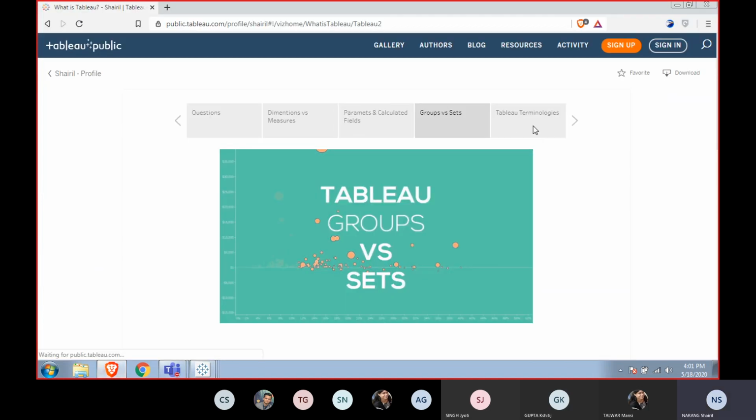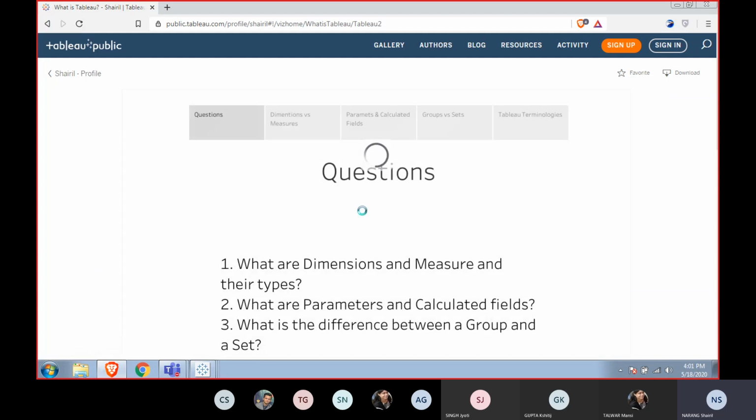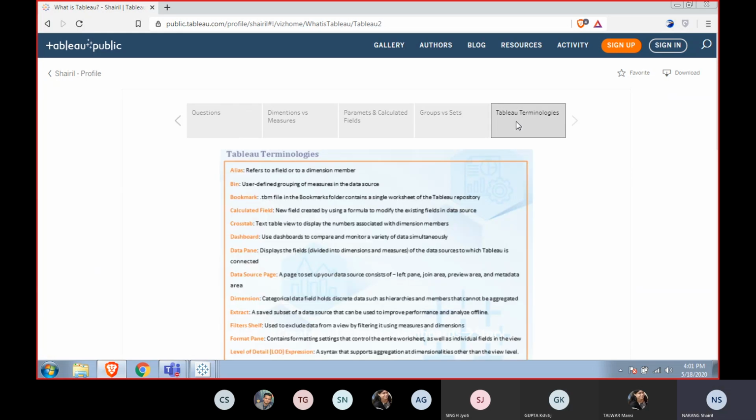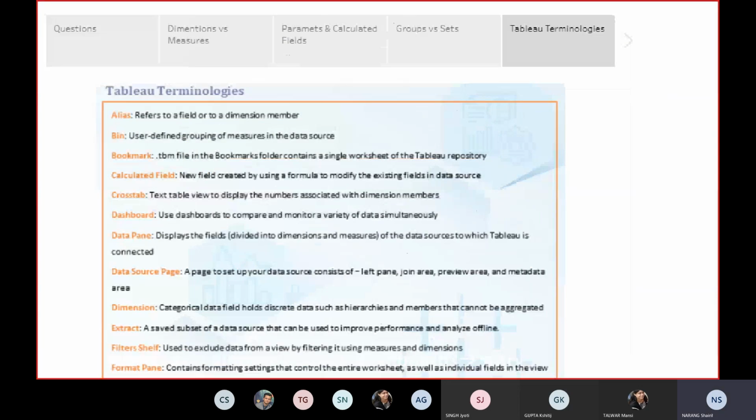Now, next, I would like to leave this to you. There are some terminologies in Tableau. I guess you can see it now. Aliases, bins, bookmarks. So what are these? Aliases, I'm sure people from Oracle would understand that it refers to a field or a dimension member, the name that we give it rather than the actual name it has in the table. The bins are user-defined groupings of the measures in the data source.